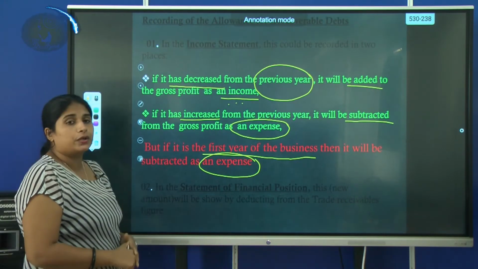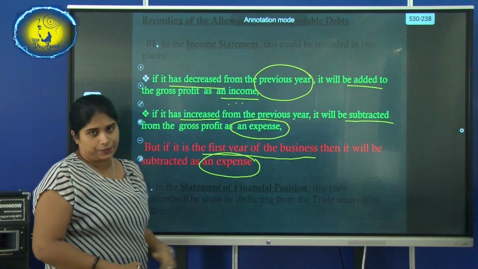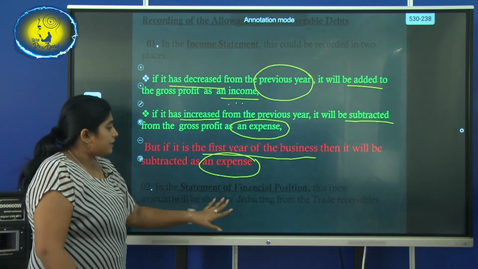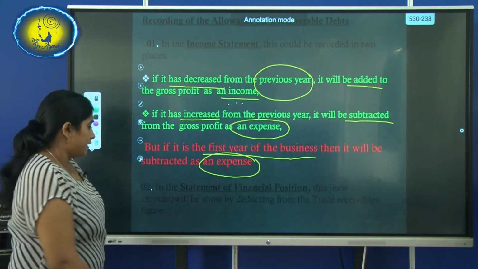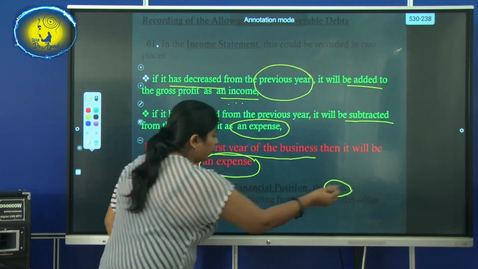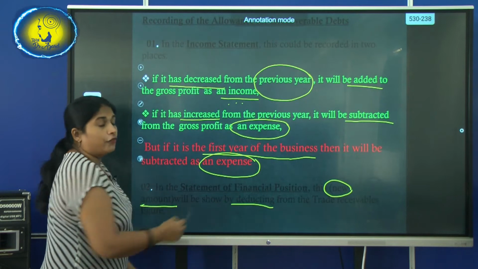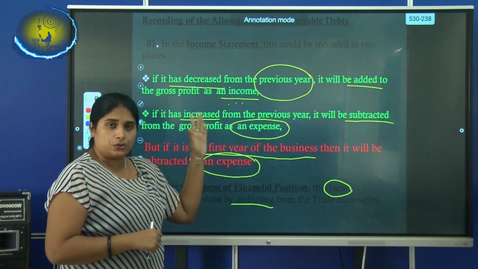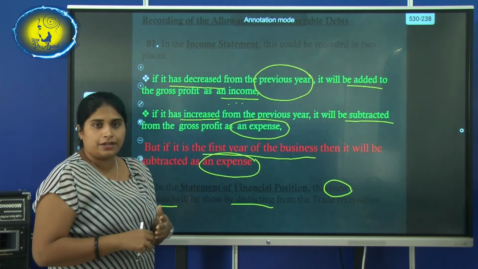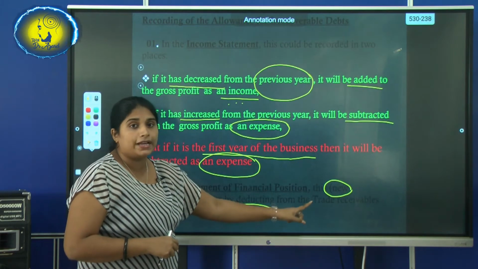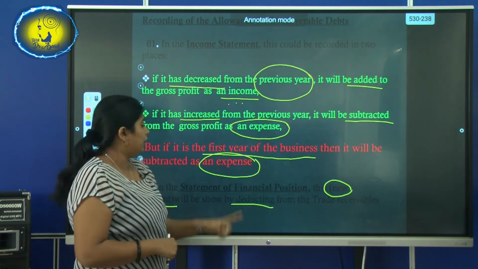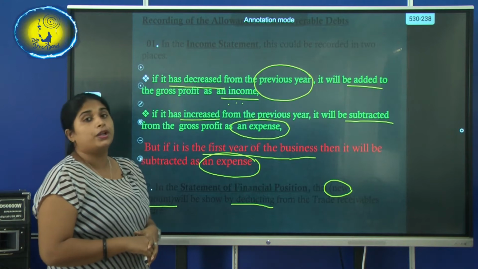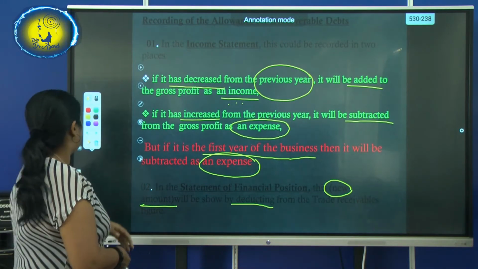Okay? Then we'll see how it will be recorded in the statement of financial position, where we record the assets, liabilities and the capital. In the financial position, what happens? The new amount will be deducted from the trade receivable. You can remember, under the current assets, there is inventory, closing inventory. After that, we record trade receivable. So from the trade receivable, the new value should be subtracted and shown in the financial position. So this is how the allowance for irrecoverable debts will be recorded in the financial statements.